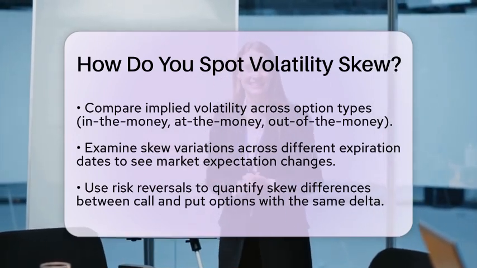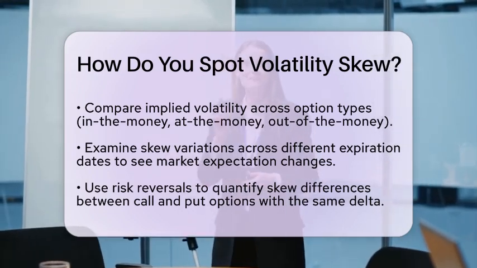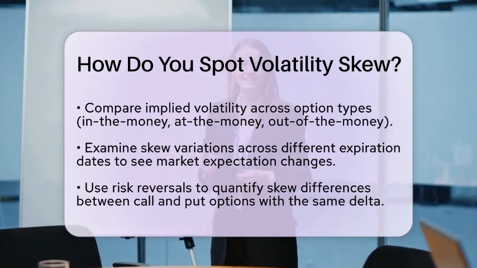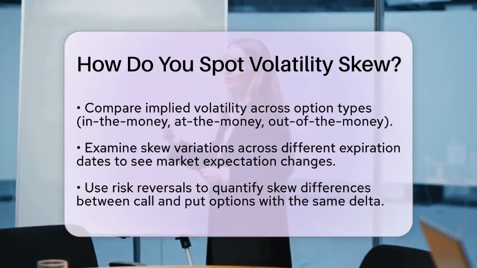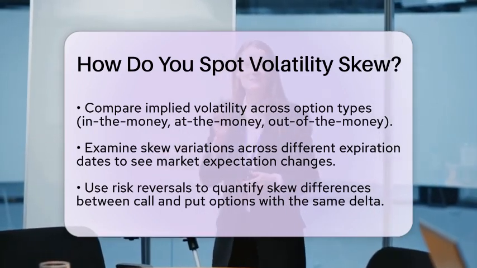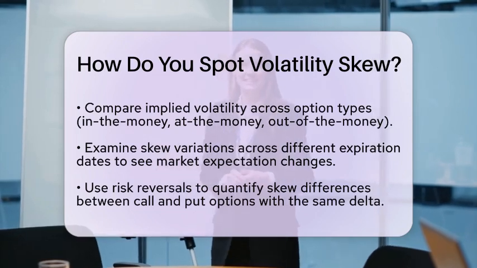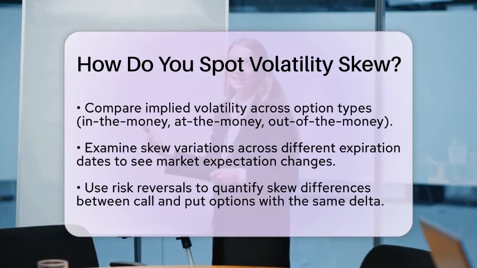Traders often use risk reversals to quantify skew. Risk reversals measure the difference in implied volatility between a call option and a put option that have the same delta. A positive risk reversal indicates higher implied volatility for calls, while a negative one indicates higher implied volatility for puts. Interpreting market sentiment is also key.